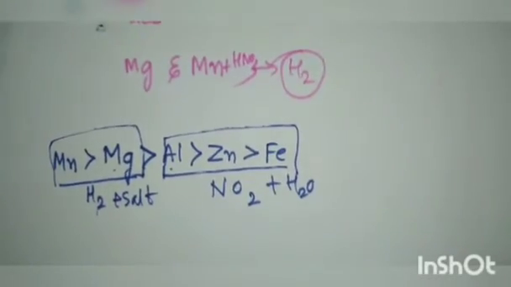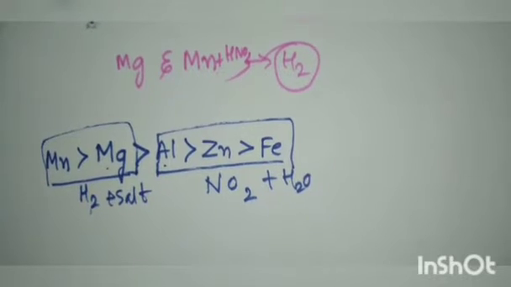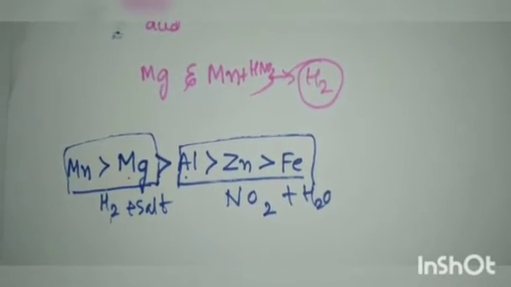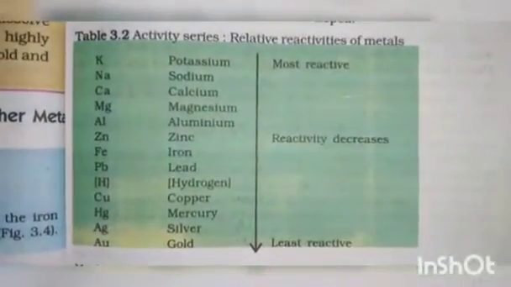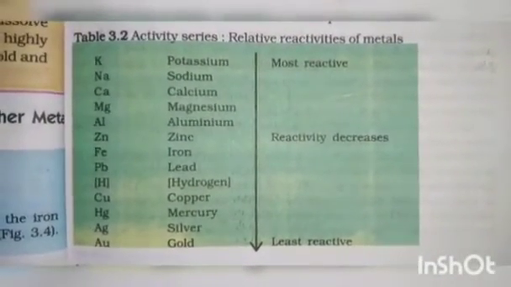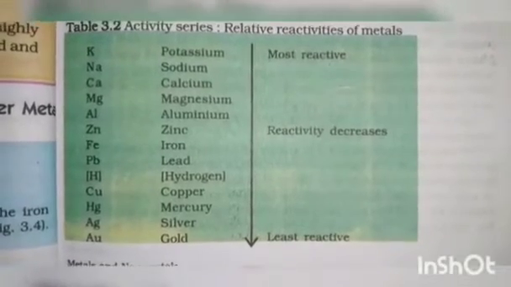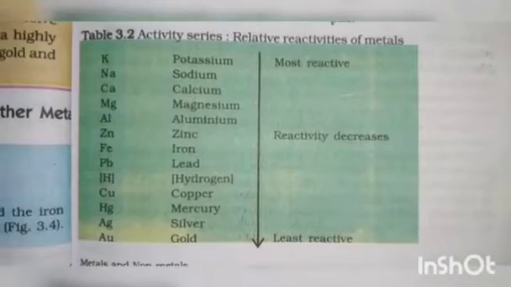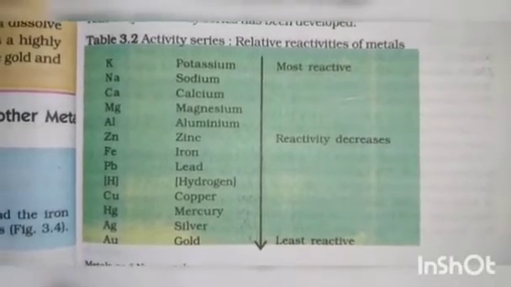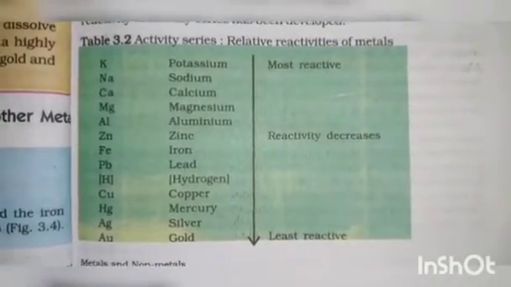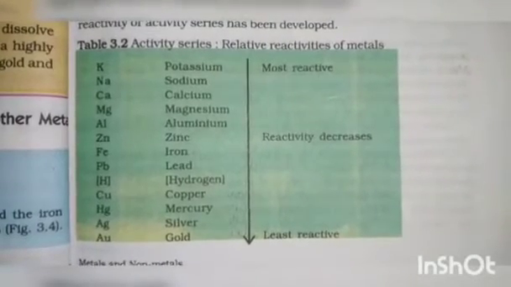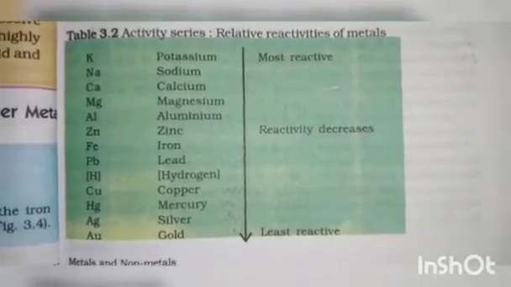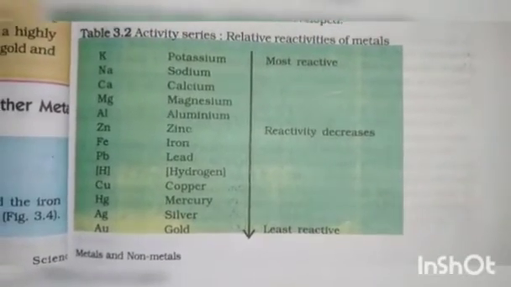Right. So this is about the reactivity series and what happens when metals react with acids. Next is the reactivity series of metals. In chapter 1, you have learnt about displacement reactions, right? More reactive metals will displace less reactive metals from their compounds in a solution, right? So how can you see that this is more reactive and this is less reactive metal?